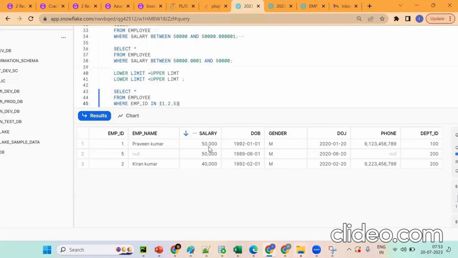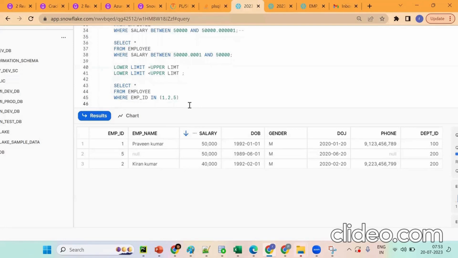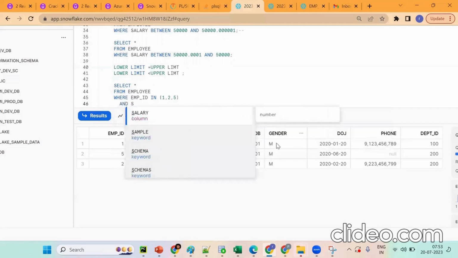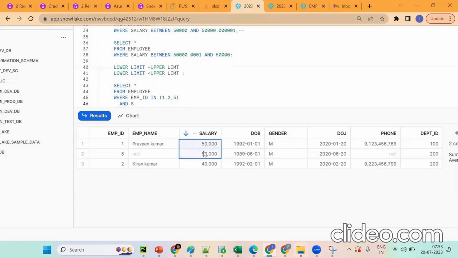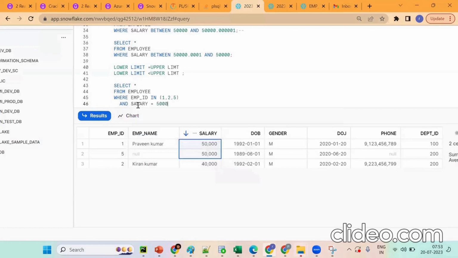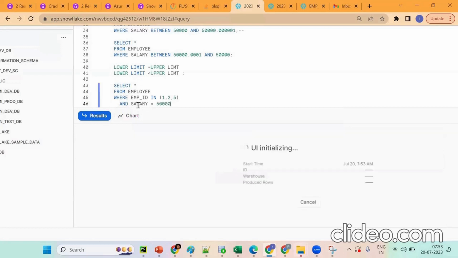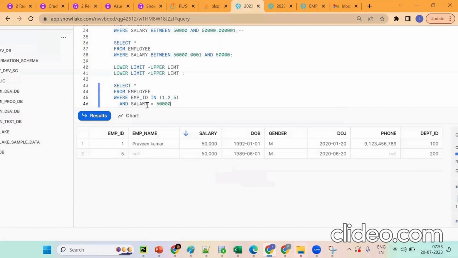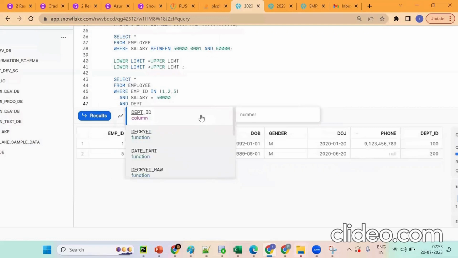Okay, if I want to get the range, I want to select 50,000. When you go for this, which concept will come into the picture? Next condition. Now tell me, there is no table. How can I populate it? Why would you use between? I want only one condition. Only 50,000. So only the 50,000 table got created. Insert some salary data. Remember, when you have a range of values, we should go for between. When you have specific values, we should go for either equal to or in. Now I want to get department ID 100 only, so you should go for and department ID equals 100.